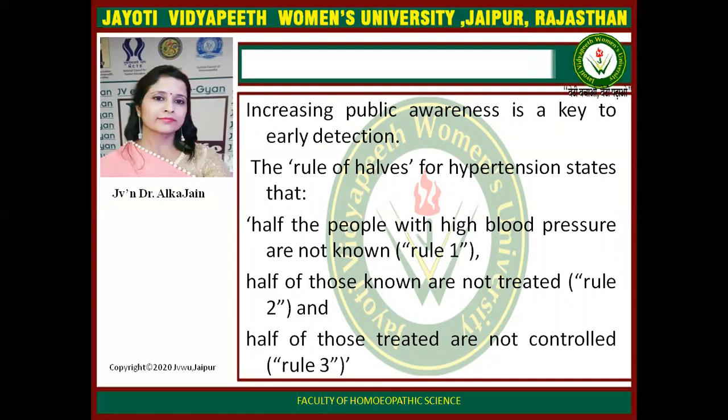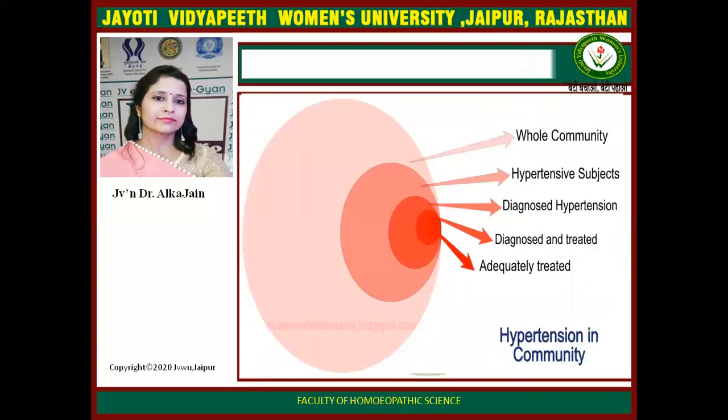The rule of halves for hypertension states that half the people with high blood pressure are not known. This is rule 1. In rule 2, half of those who are known to have high blood pressure are not treated. And half of those who are treated are not controlled. So this is a picture of the rule of halves in the scenario of hypertension.